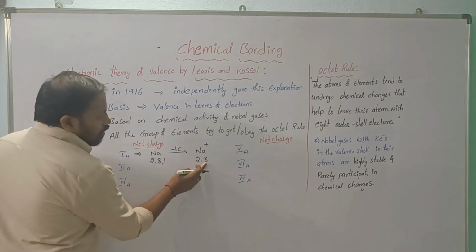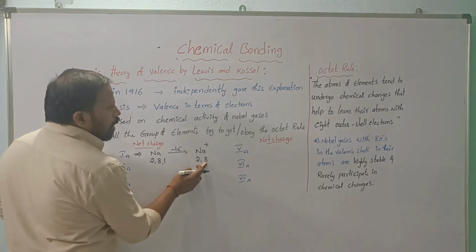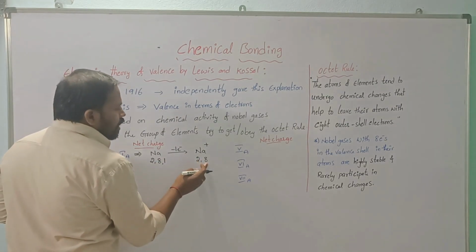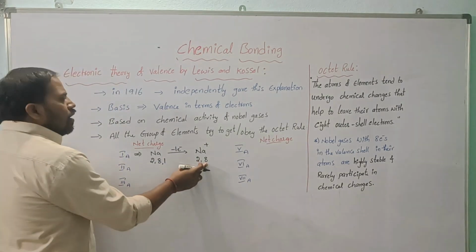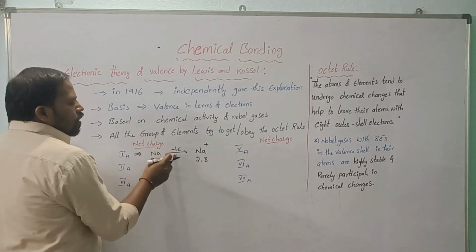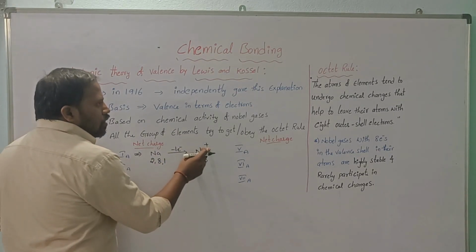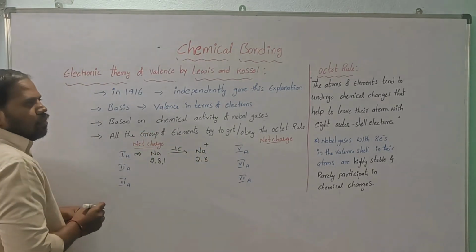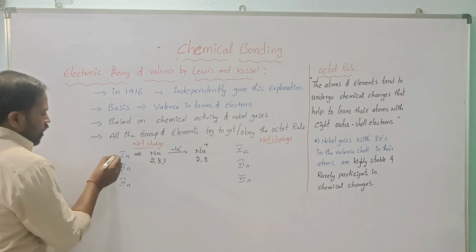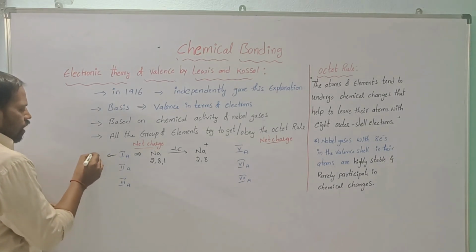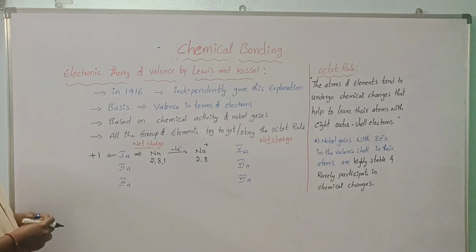With the octet configuration in the valency shell, we can say it is a stable ion. So sodium can lose one electron, get the positive charge, and attain a stable configuration. Meaning all first A group elements can attain the plus one charge.